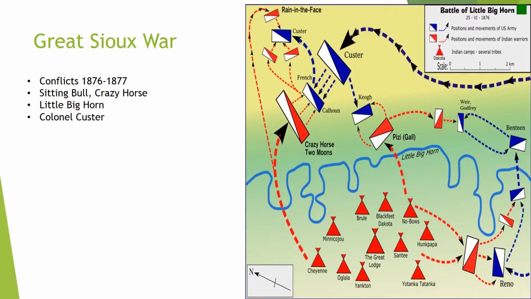The Great Sioux War refers to the series of conflicts from 1876 to 1877, involving the Lakota Sioux and the Northern Cheyenne tribes. Chiefs Sitting Bull and Crazy Horse left their reservations to go on the warpath and defend the sacred Black Hills. The major Battle of Rosebud took place on June 17th, when 1,500 Cheyenne warriors, led by Crazy Horse himself, defeated a force of 1,300 Americans under General George Crook. Crook retreated, which helped lead to the infamous Battle of Little Bighorn beginning on June 25th.